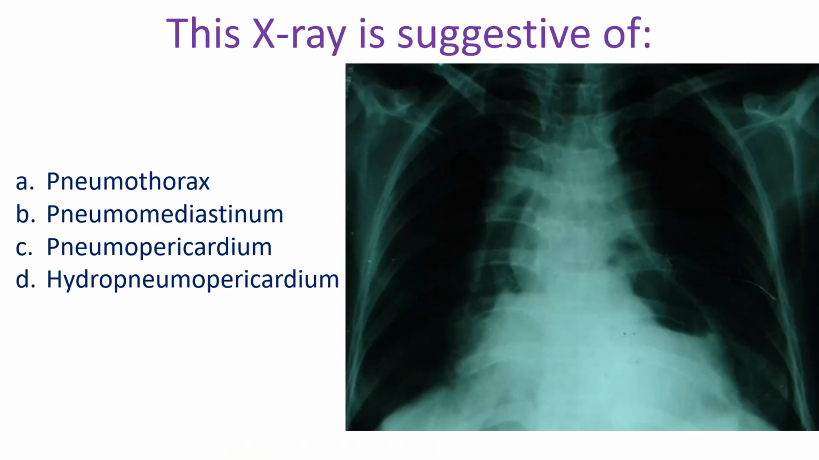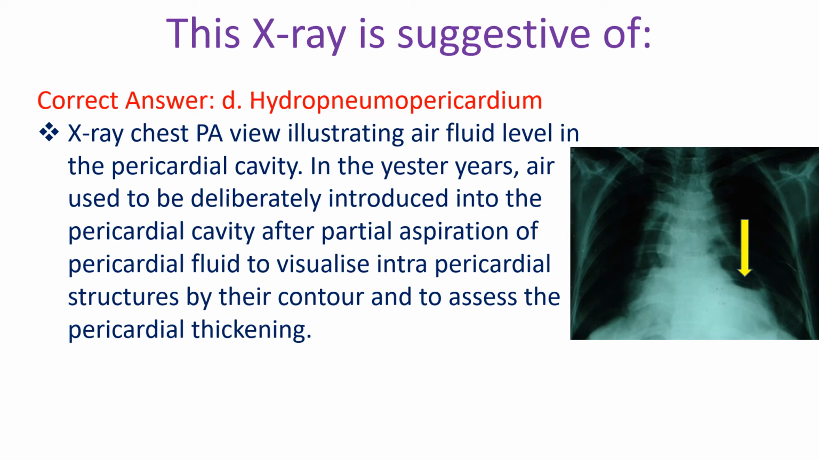This X-ray is suggestive of A. Pneumothorax, B. Pneumomediastinum, C. Pneumopericardium, D. Hydropneumopericardium. Correct answer D. Hydropneumopericardium. X-ray chest PA view illustrating air fluid level in the pericardial cavity.